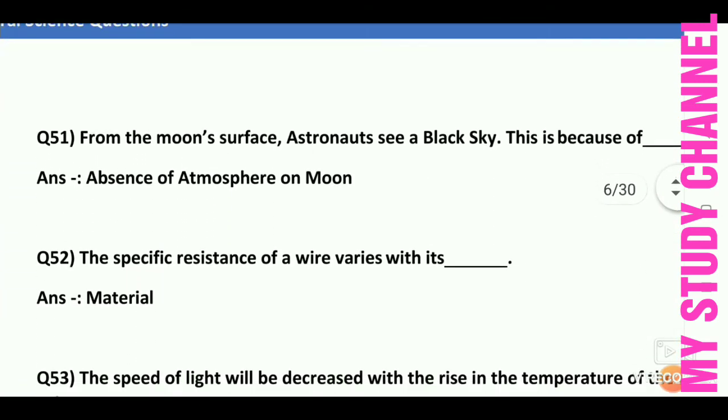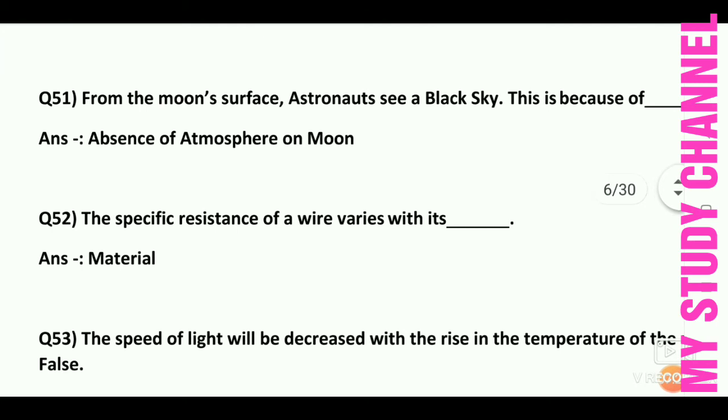Next question is from the moon's surface, astronauts see a black sky. This is because of dash. Answer is absence of atmosphere on moon. From the moon's surface, astronauts see a black sky. This is because of absence of atmosphere on moon.